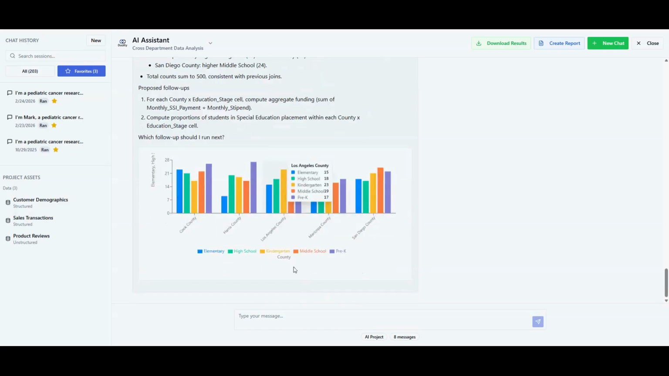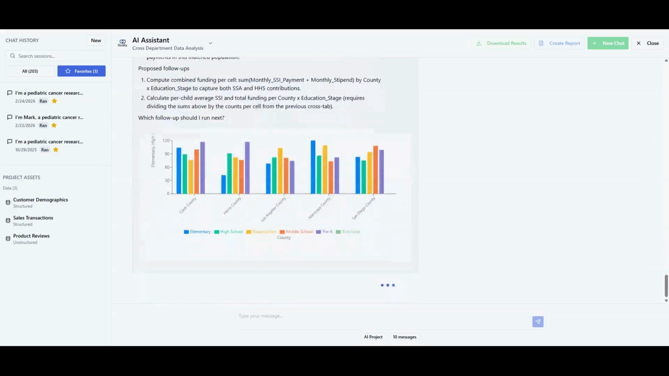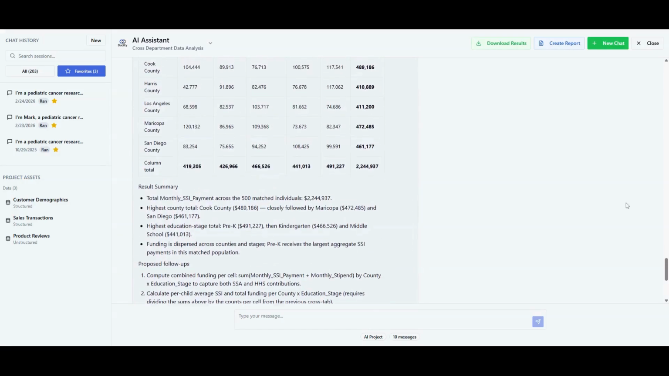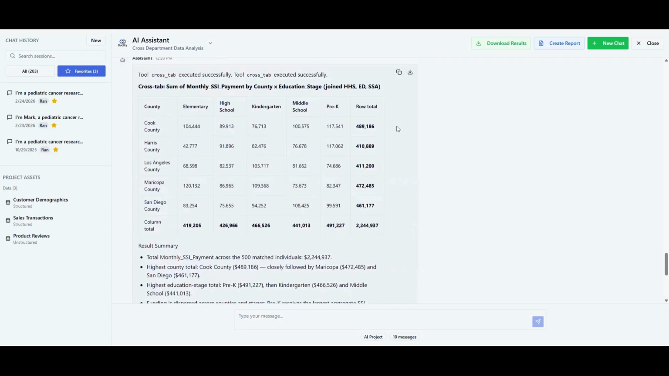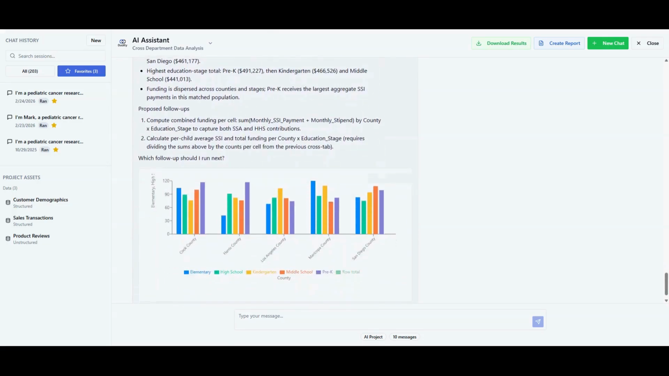Next, I want to see the financial picture. I calculate the cumulative sum of payments and stipends in each county by educational group. These insights are critical for data-driven, life-changing policy decisions, showing us exactly where the primary spending hubs are located.